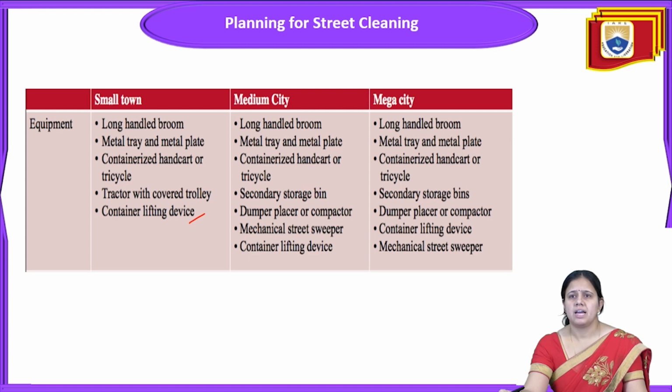In the case of a medium city, it is long handled brooms, metal tray and metal plate, containerized handcart or sometimes tricycles, secondary storage bin, dumper placer or compactor, mechanical street sweeper, and container lifting devices. A mega city has long handled broom, metal tray and metal plate, containerized handcart or tricycle, secondary storage bins, dumper placer or compactor, container lifting devices, and again the mechanical street sweepers.